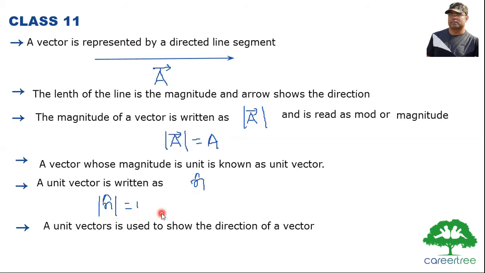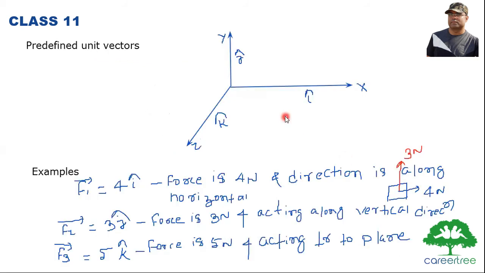Why do we need a unit vector? For a very specific purpose in physics, to show the direction of any other vector. A unit vector is used to show the direction of another vector. We have some predefined unit vectors: i cap, j cap, and k cap. In our coordinate system with x-axis, y-axis, and z-axis, i cap is the predefined unit vector whose direction is along the x-axis, j cap is along the y-axis, and k cap is along the z-axis.